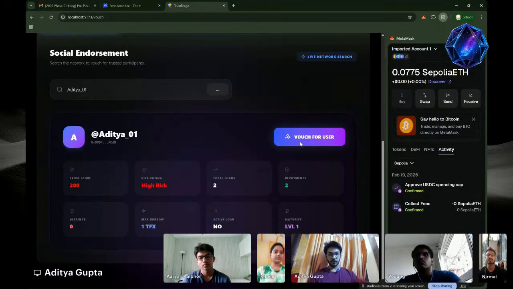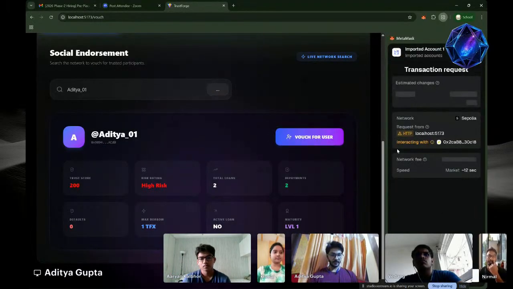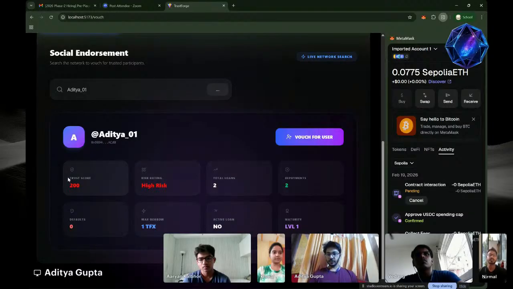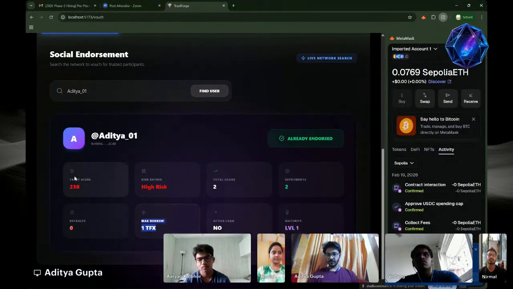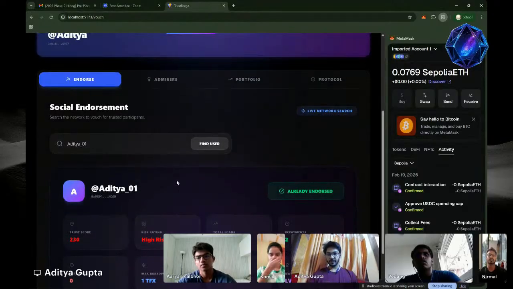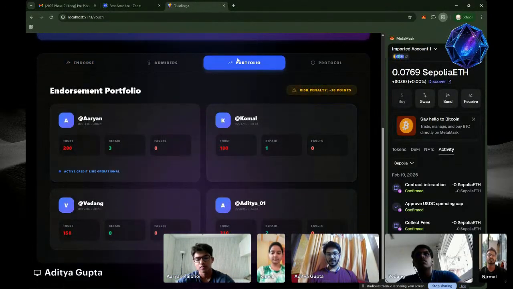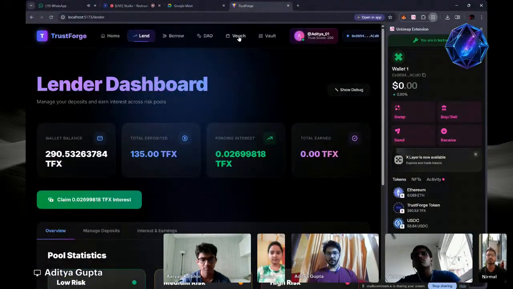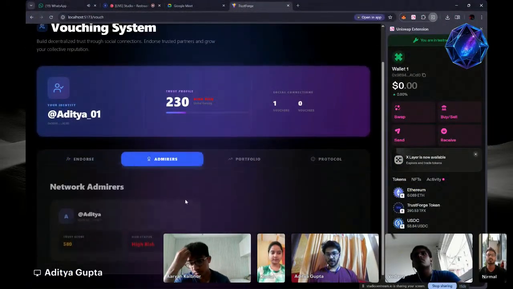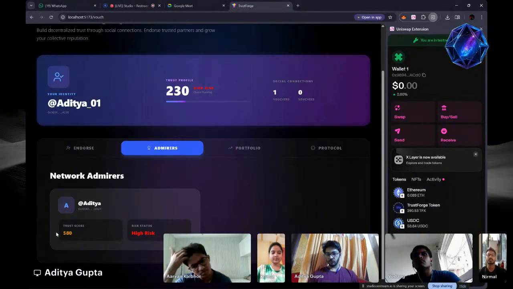so if I want to vouch for this user, the trust score will increase, and accordingly his max borrow will also increase. Yeah, as you can see, the trust score of the user increased, and his borrowing limit will increase as per the criteria. And in my portfolio I can vouch only for around 5 users. So here I have already vouched for 4 users. I can see all their information now. And for the users that I have vouched for, I can see the admirer who has vouched for me.